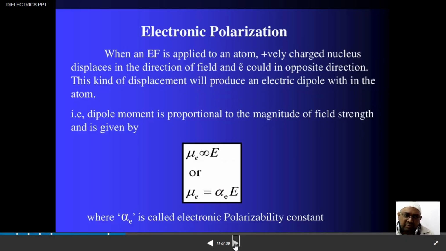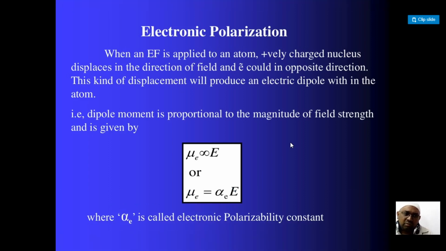So here we just discuss what is actually the meaning of electronic polarization. What is electronic polarization all about? When you apply an electric field to a dielectric atom which has a positive charge nucleus, the nucleus is displaced in the direction of the field, and the electron cloud in the opposite direction. This kind of displacement will produce an electric dipole within the atom.